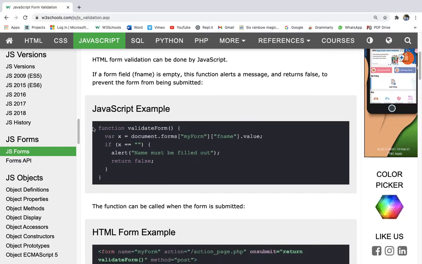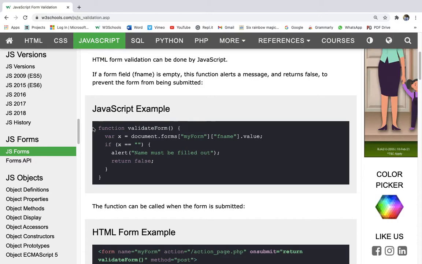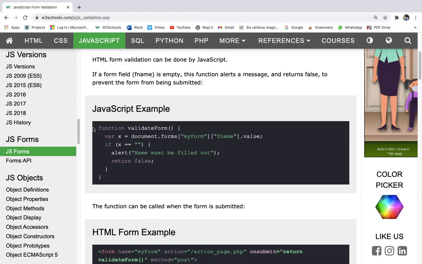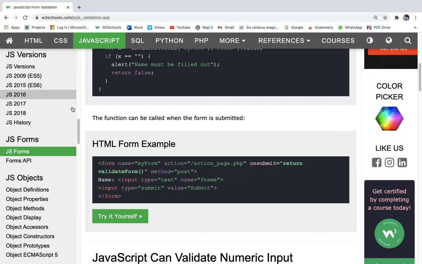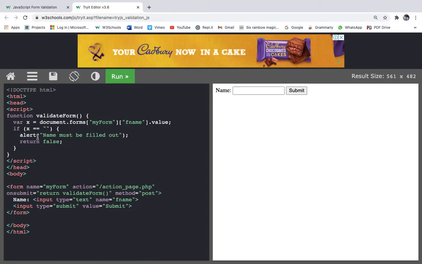So here's the function. We are doing function validateForm. Variable x is equal to document.forms["myForm"]["fname"].value. So I'll explain everything. If x is equal to empty string, alert "Name must be filled out" and return false. I'll explain that down below when we run the code. The function can be called when the form is submitted. So on submit we can call it. I'll explain several things in this. First of all, I will explain what this function does.